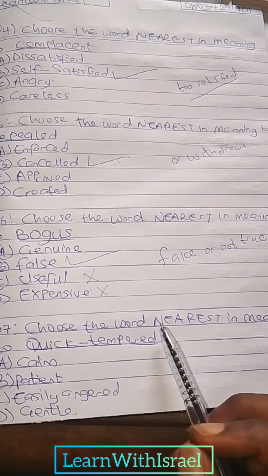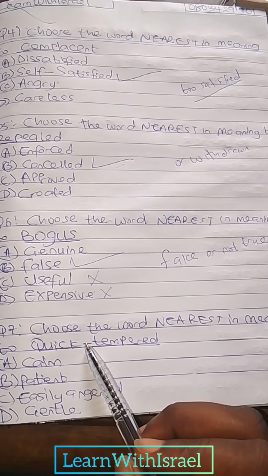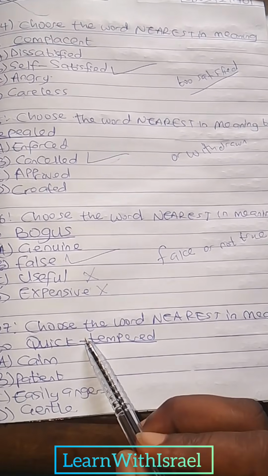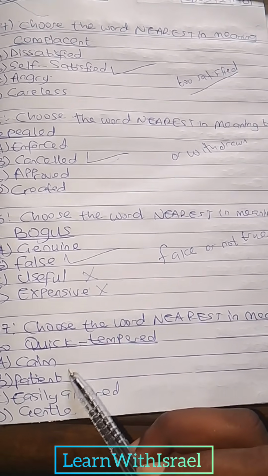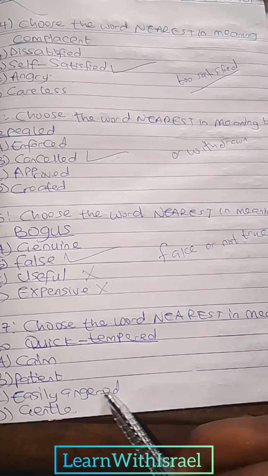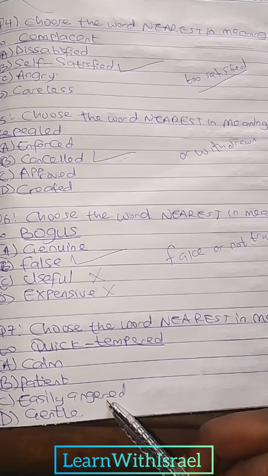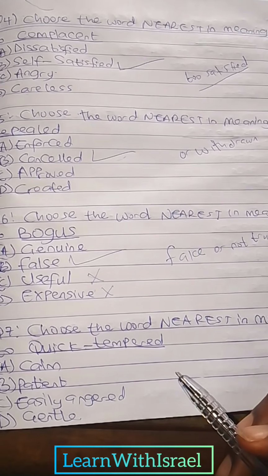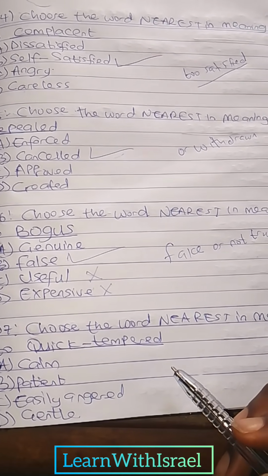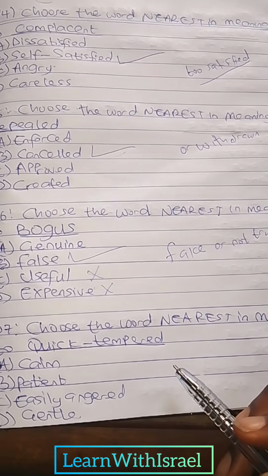Question 7. Choose the word nearest in meaning to quick-tempered. So these are questions from day 1. A. Calm. B. Patient. C. Easily angered. D. Gentle. So quick-tempered means a person gets angry very fast.